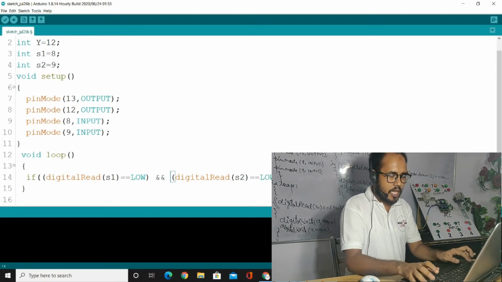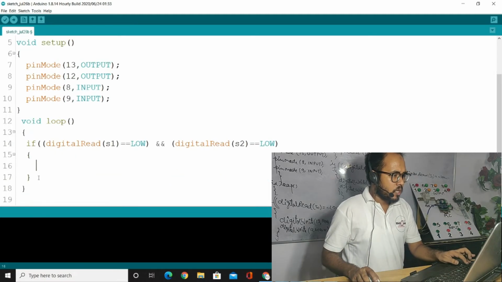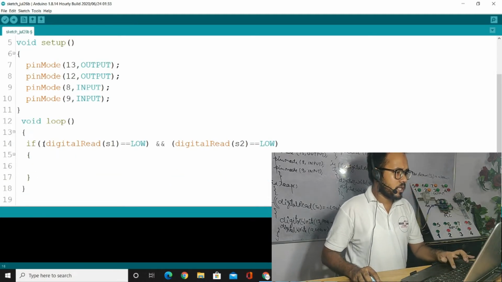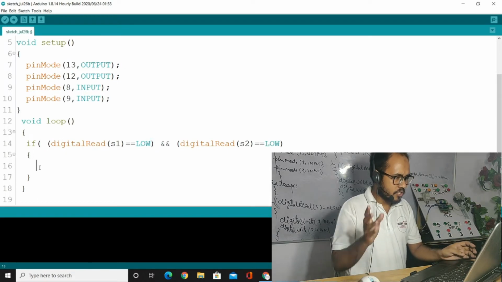Low. And after that we have applied this, and now we are going to use the function here.